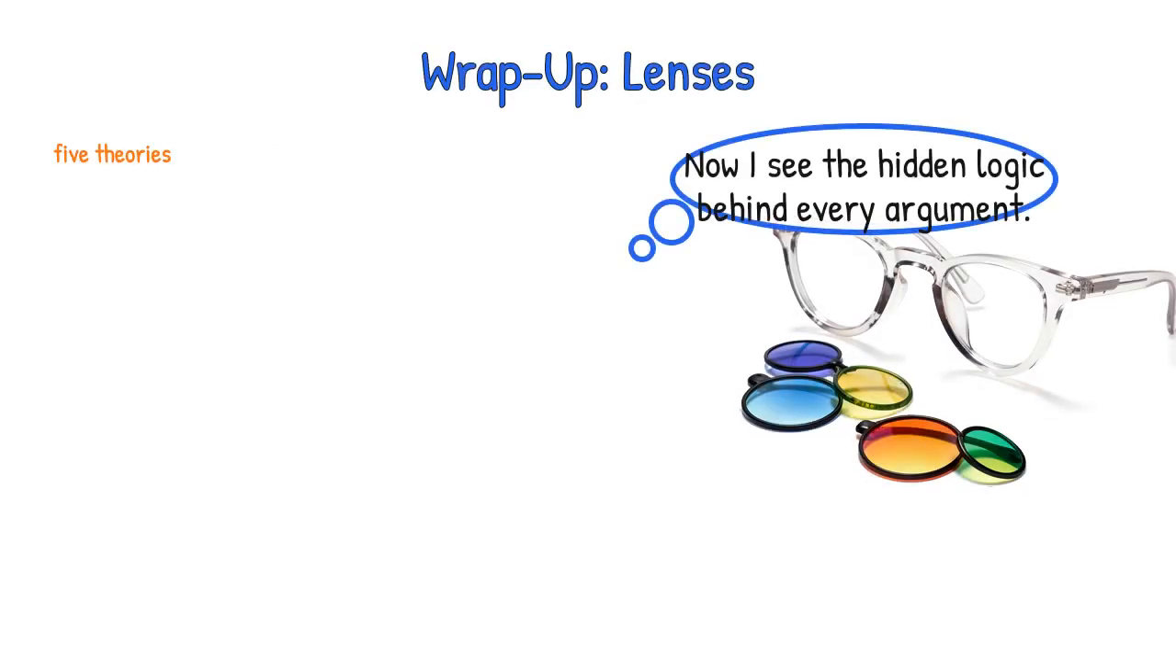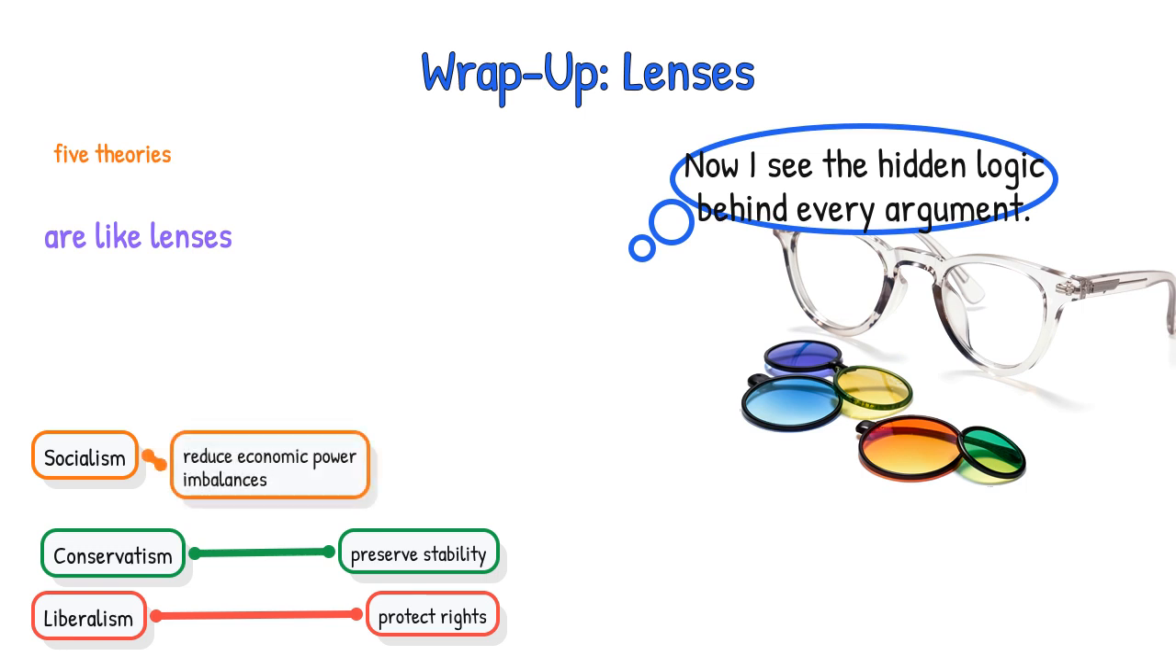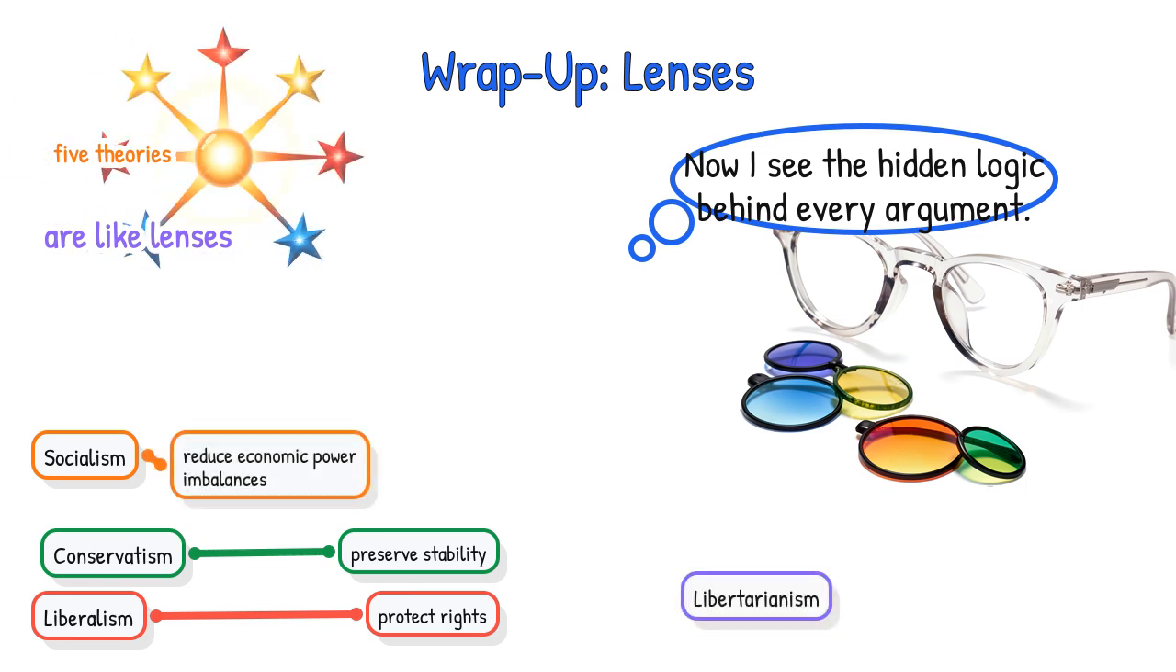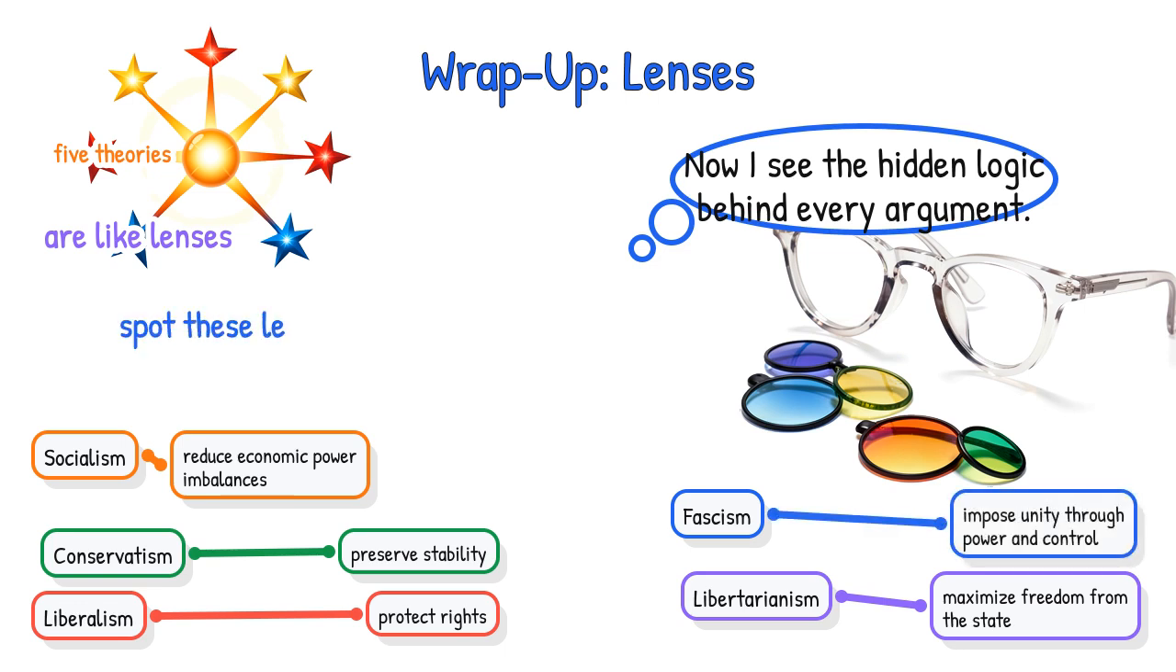These 5 theories are not just abstract labels, they are like lenses. Liberalism asks, how do we protect rights? Conservatism asks, how do we preserve stability? Socialism asks, how do we reduce economic power imbalances? Libertarianism asks, how do we maximize freedom from the state? Fascism asks, in a darker way, how do we impose unity through power and control? And once you can spot these lenses, politics becomes a lot less confusing. You stop hearing random opinions and start recognizing the deeper logic underneath them, because the real power is not just having a political belief. It is understanding the ideas that shape the world around you.